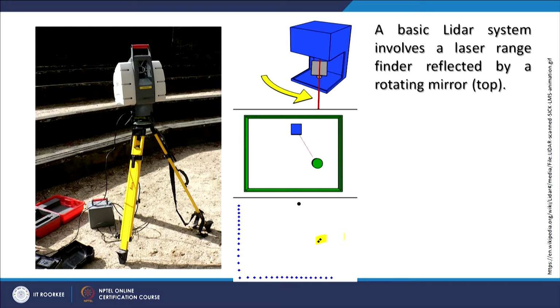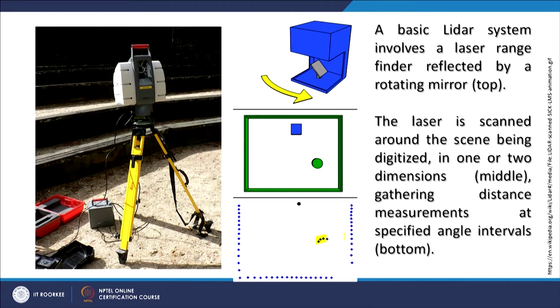Basically a LiDAR system involves a laser range finder which is reflected by a rotating mirror, as you are seeing here, at the top, the blue part, and then the laser is scanned around the scene, which is being digitized in 1 or 2 dimensions, gathering distance measurements at specified angle intervals.